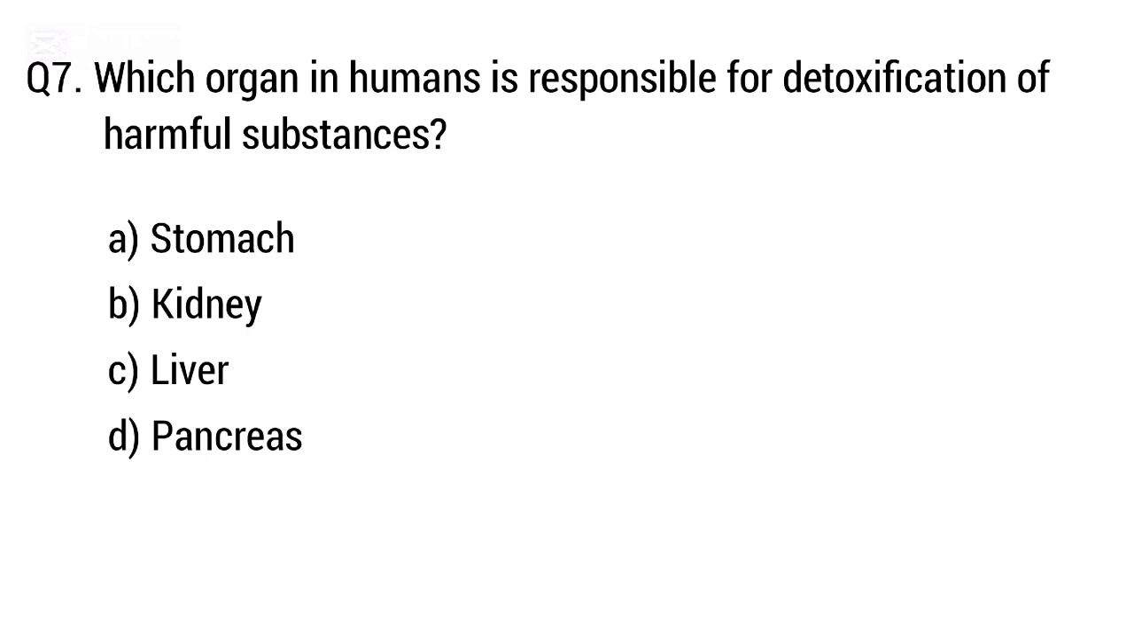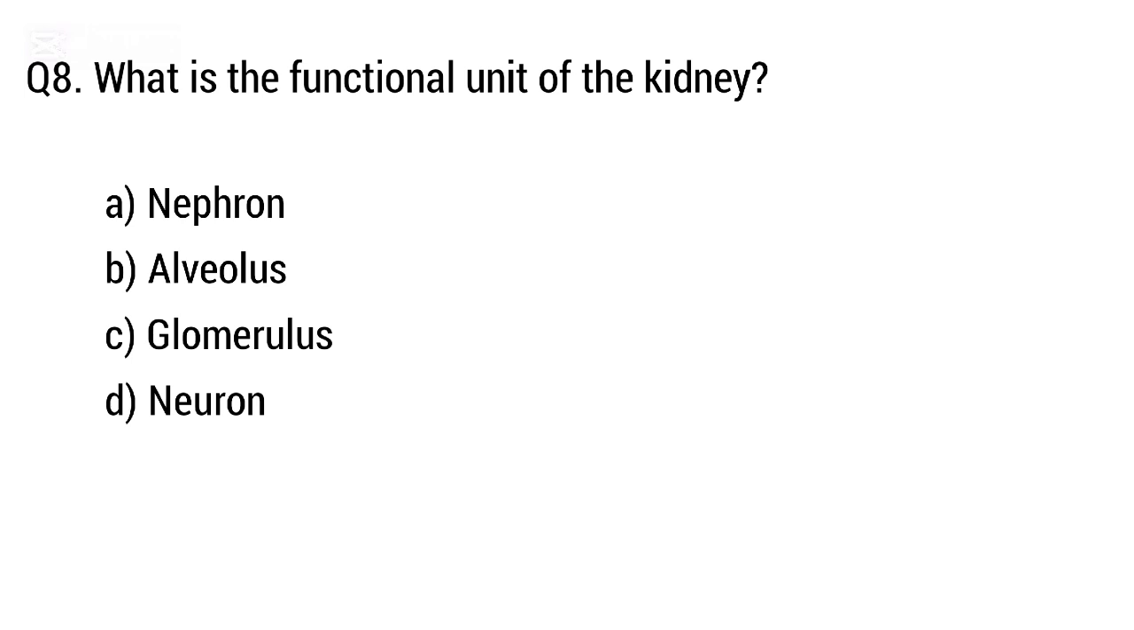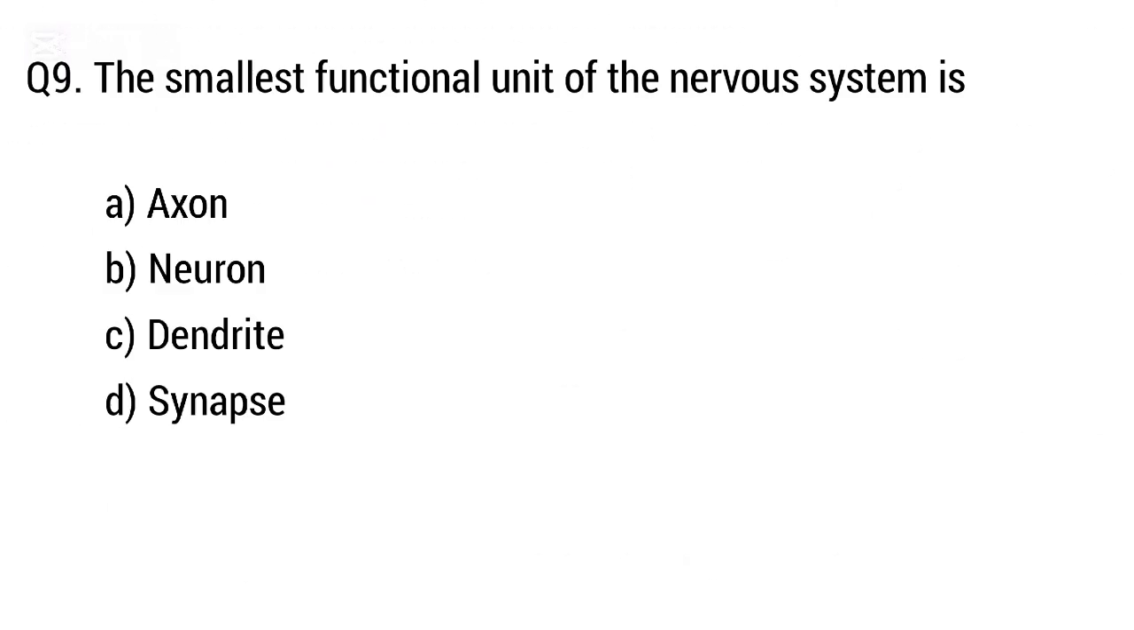Question 7. Which organ in human is responsible for detoxification of harmful substances? The right answer is option C. Liver. Question 8. What is the functional unit of the kidney? The right answer is option A. Nephron. Question 9. The smallest functional unit of the nervous system is? The right answer is option B. Neuron.